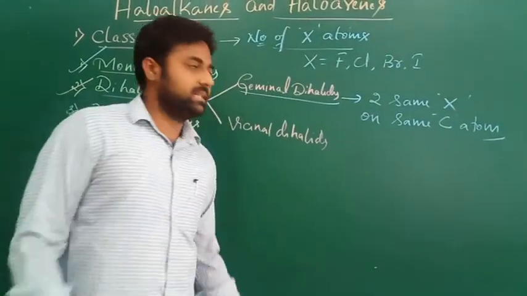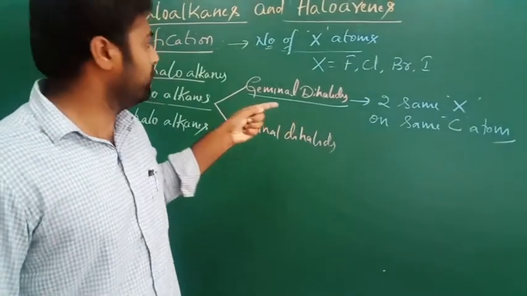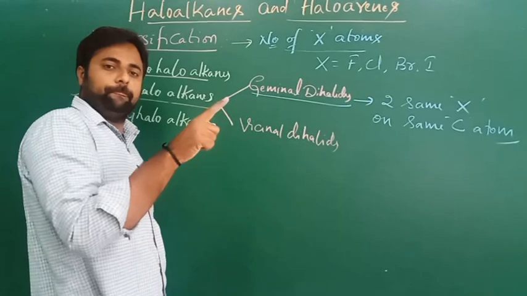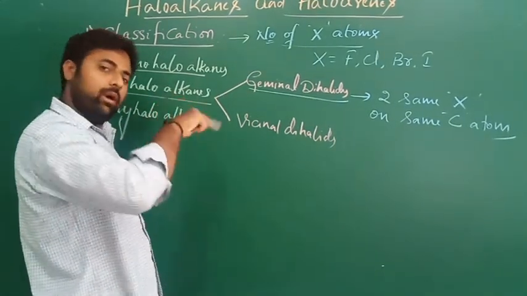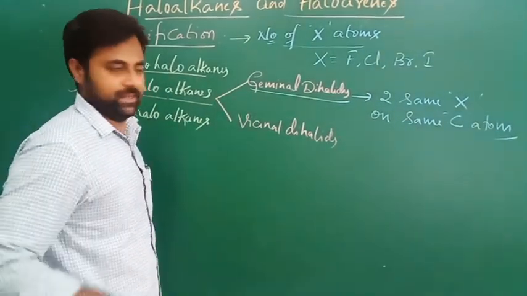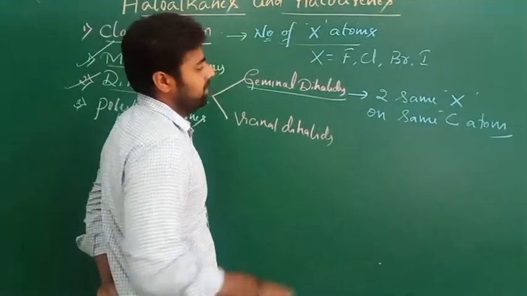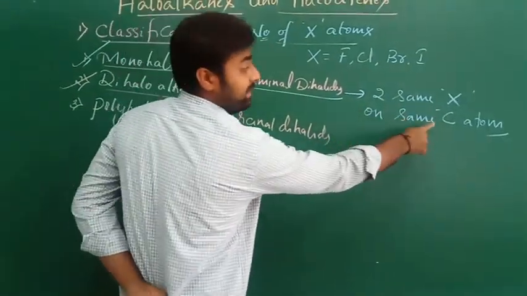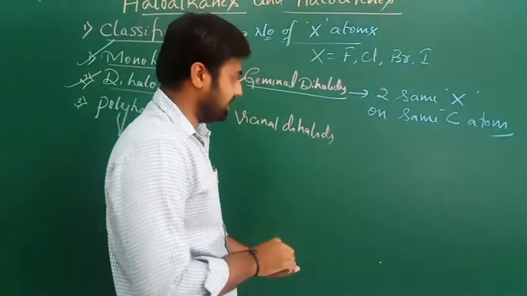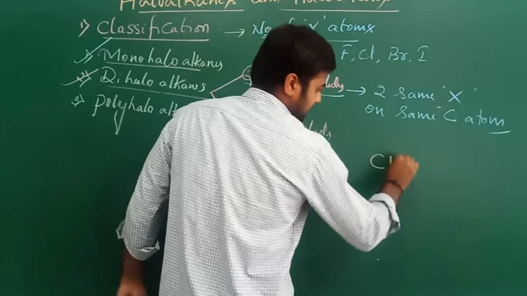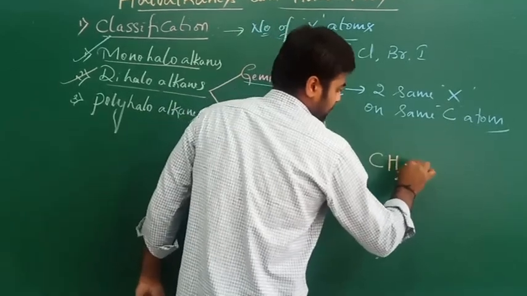This is the important point in the definition of geminal dihalides. Let's see one example so you can understand easily. Here CH2.